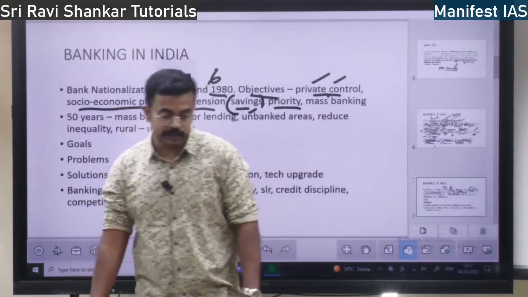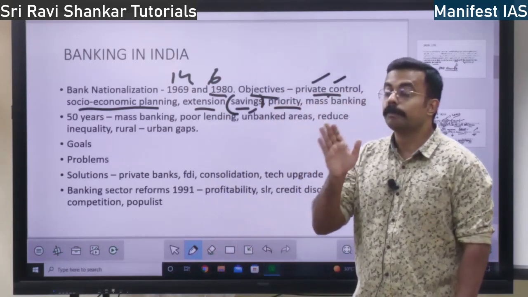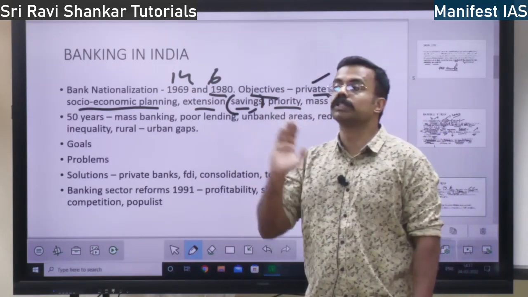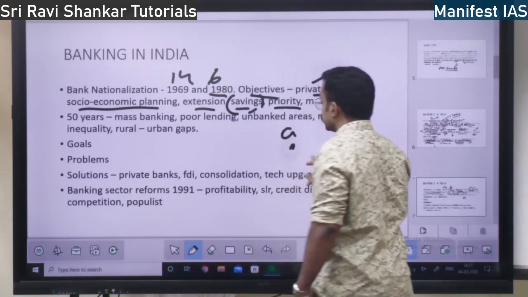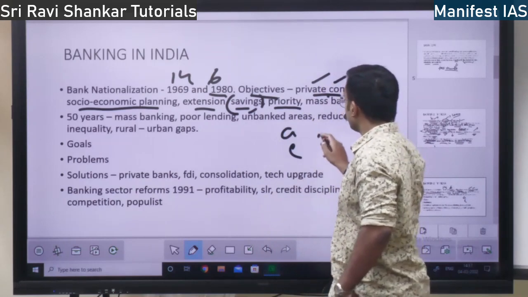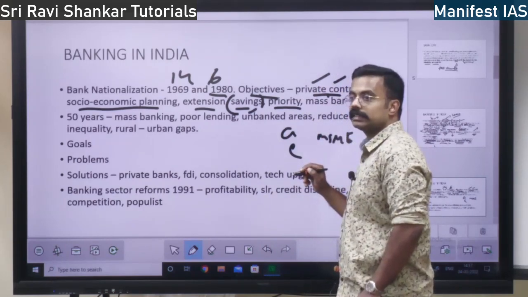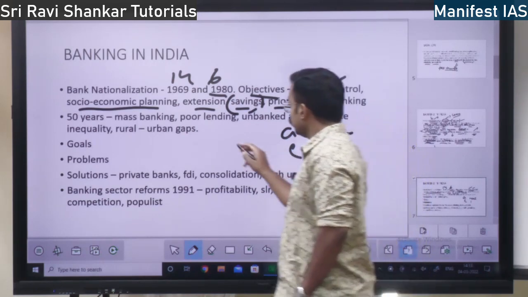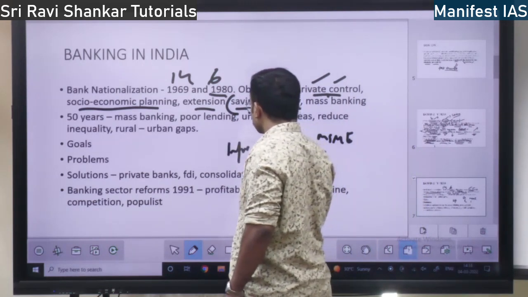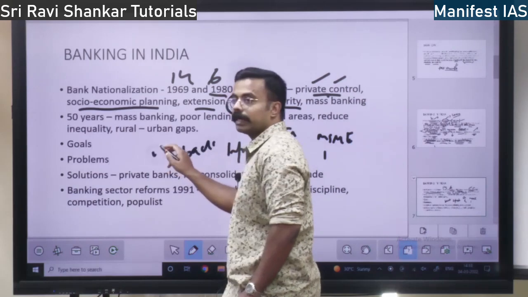Then, this private sector did not invest in the priority sector. What is a priority sector? Priority sectors are those sectors where the government plans to invest and grow the sector: agriculture, education, MSME industries, and what else? Infrastructure, rural infrastructure, backward classes, women empowerment.